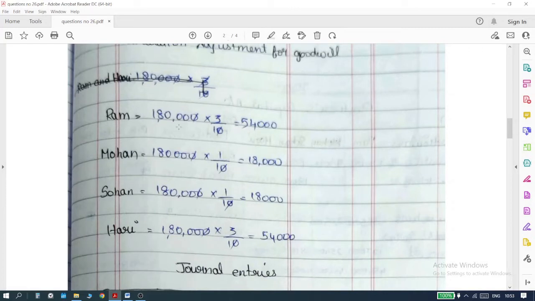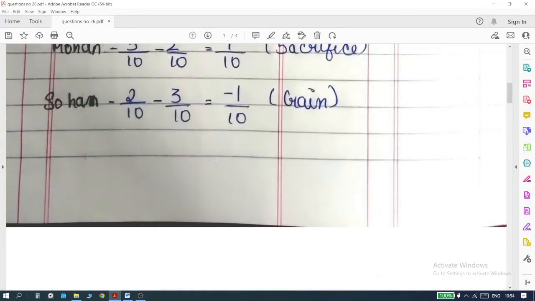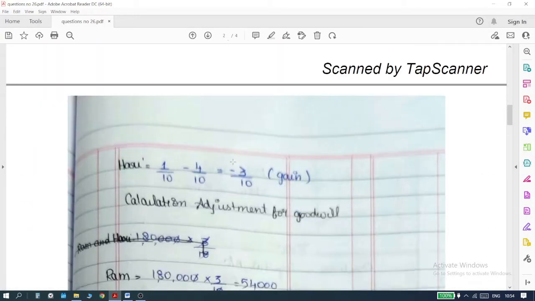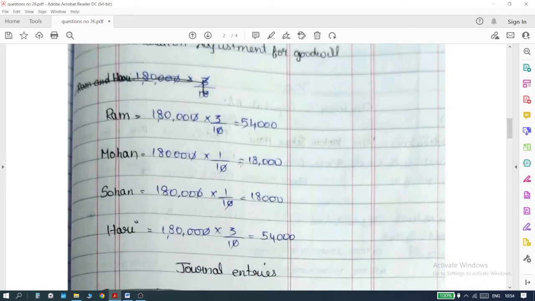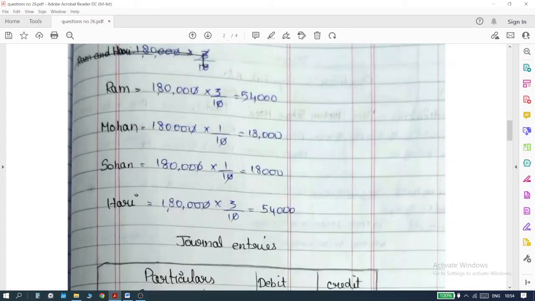So Ram, 1,80,000 into 3 divided by 10. You cancel one 0 here and one 0 here, we are left with 18,000. 18,000 into 3, you are going to have 54,000. Same way for Mohan, you take 1,80,000 and his share of sacrifice is 1 divided by 10. Do the same thing for Sohan and Hari as well. So what you get out of here is the calculation for adjustment for goodwill. Each of these partners has this amount of goodwill.